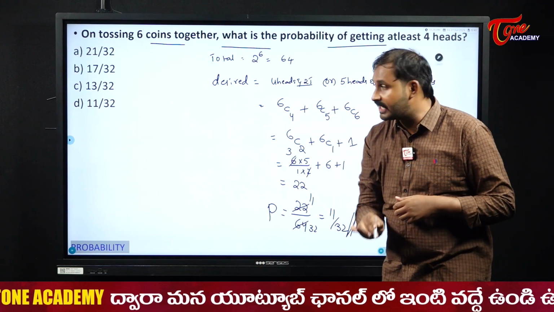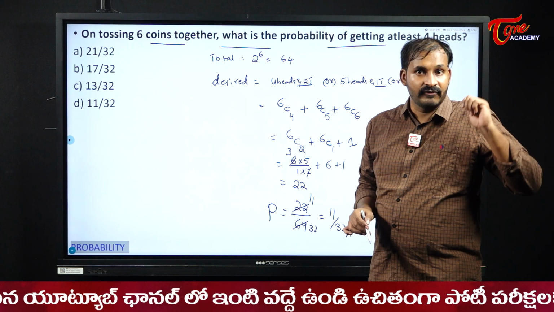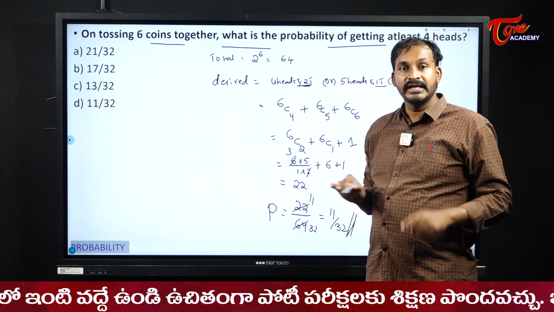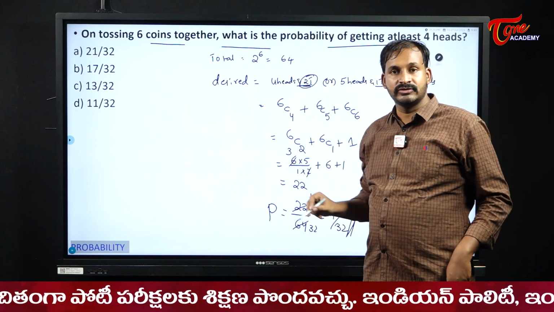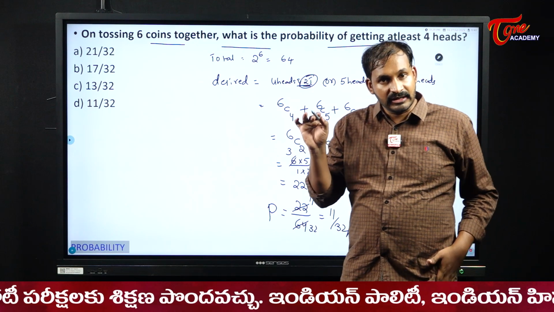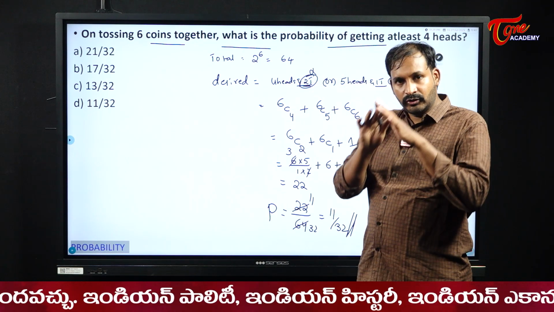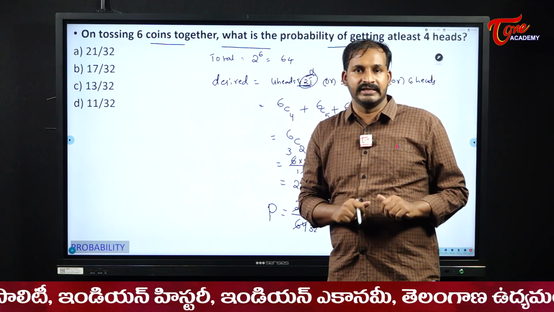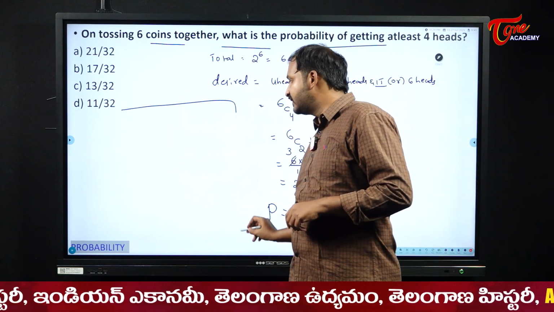See here, students, once again I am repeating. In the case of combinations, observe this one carefully. For 4 heads and 2 tails, there we would worry about these 2 tails and write it. But in case of this probability, no need to worry about the tails. Why? Because the total outcomes are 6 only overall. In that we will have 6 heads or 6 tails.